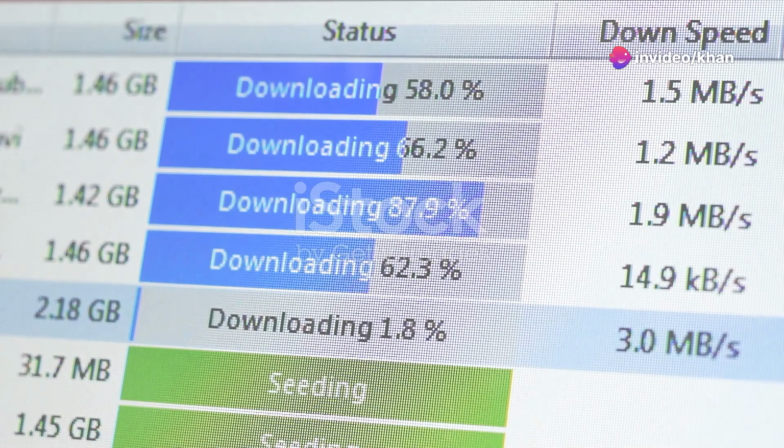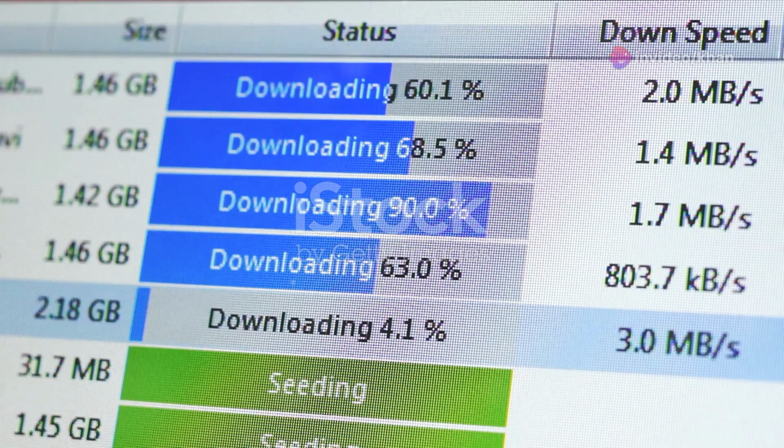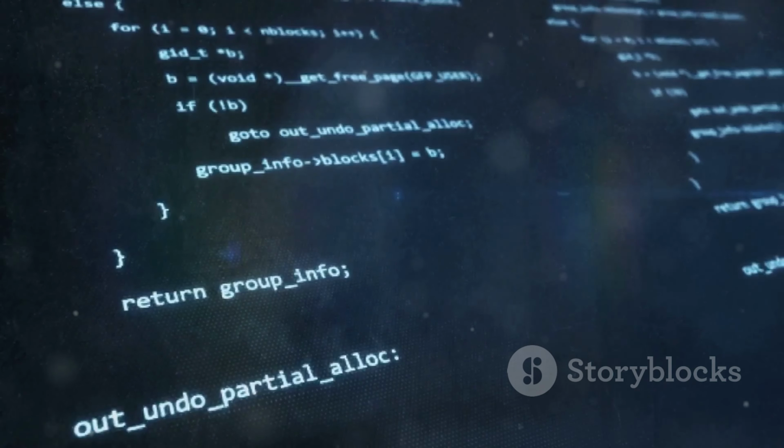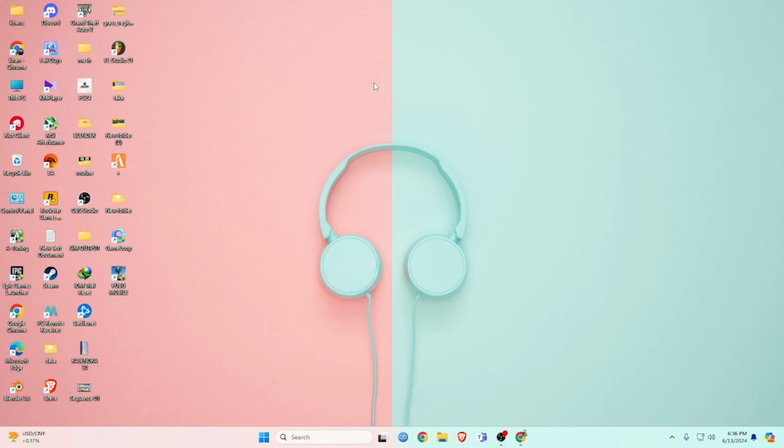Hi everyone, I'm here today to walk you through an exciting tutorial on how to install Internet Download Manager, or IDM, and how to use free redeem codes to get the most out of your downloads. Let's dive right into it.